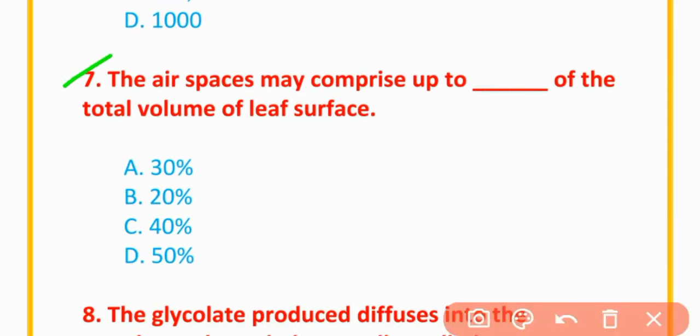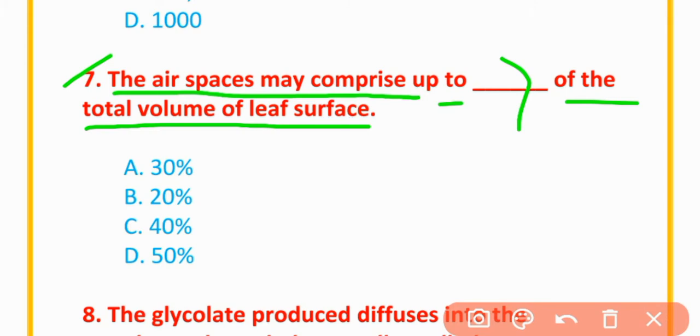MCQs number 7. The air spaces may comprise up to the following total volume of leaf surface. The correct option is option C, 40% of the total volume.